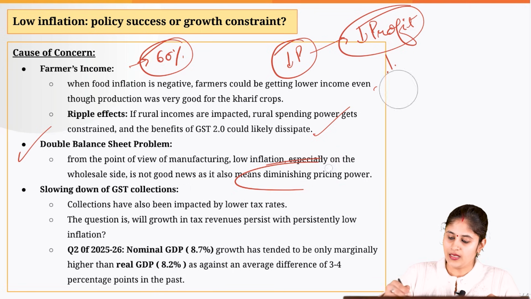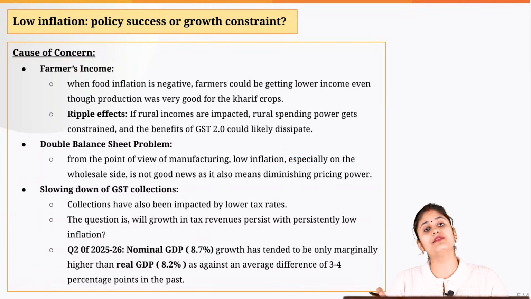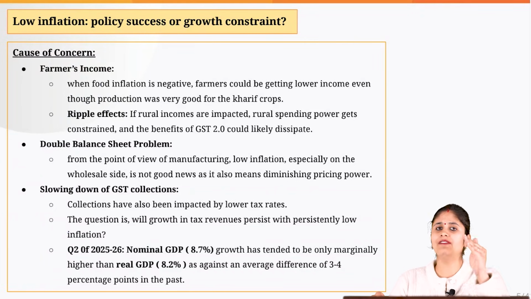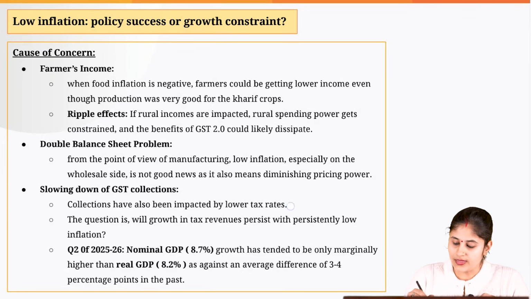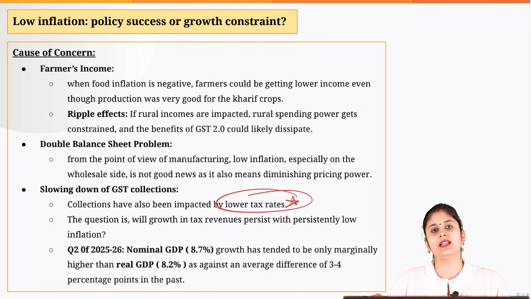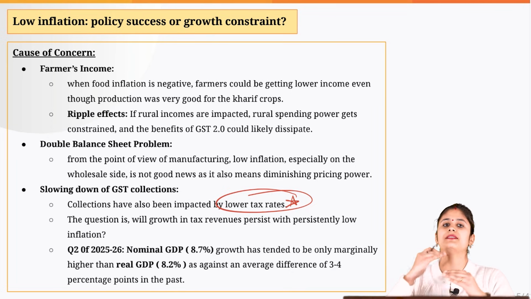Alright, then the writer has further pointed out that this is going to have a negative implication for the fiscal deficit also. Why? We have introduced the GST 2.0 reforms, and in that we actually reduced the GST rates on the majority of the commodities. Why did we do that? Basically to give a boost to consumption. Why? Because I told you the Indian economy is a consumption-led economy. Alright. So with this lowering of the tax rate, it was assumed that this would increase consumption and hence the tax revenue would increase.